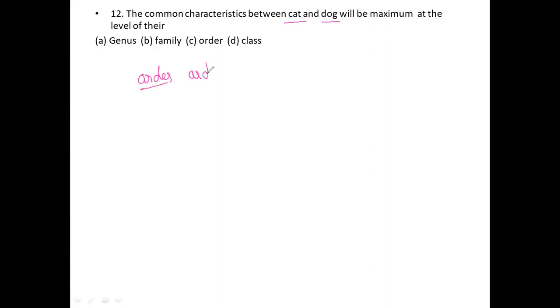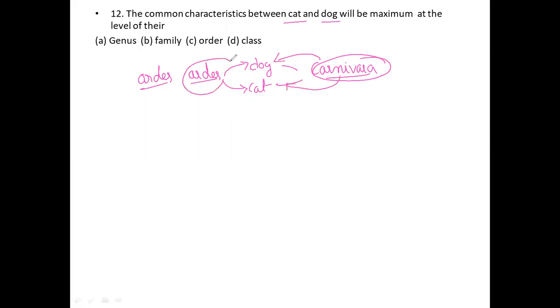Why maximum at the level of order? Because both dog as well as cat belong to the order Carnivora. The dog is carnivorous and the cat is also carnivorous, so these two organisms belong to the same order. In order to that, maximum characters will be included in that.